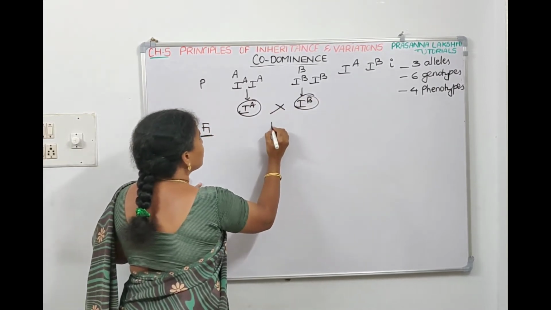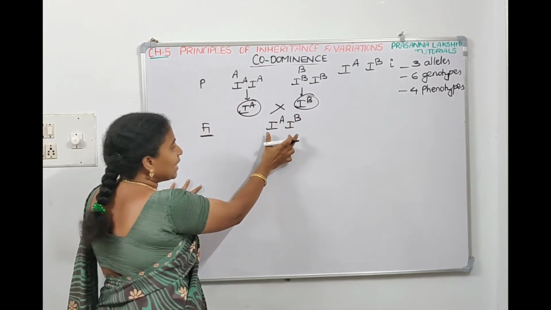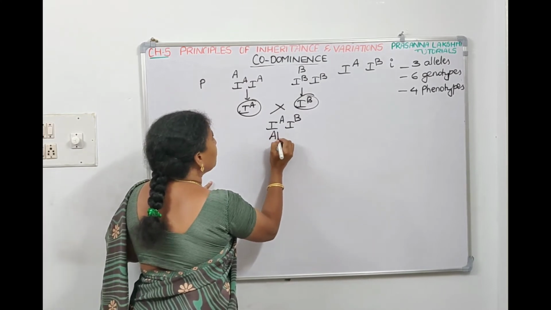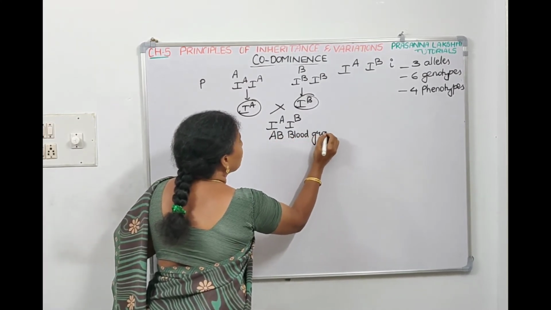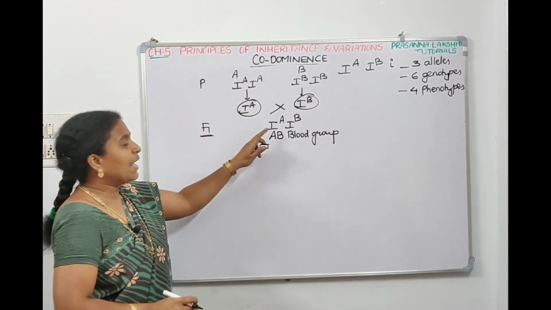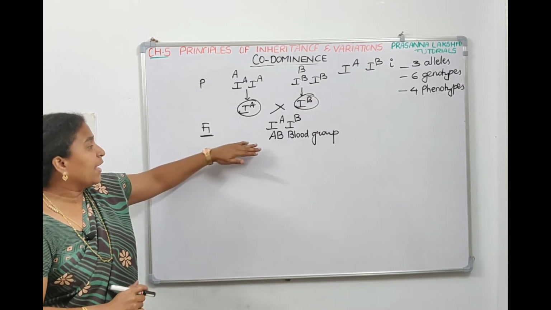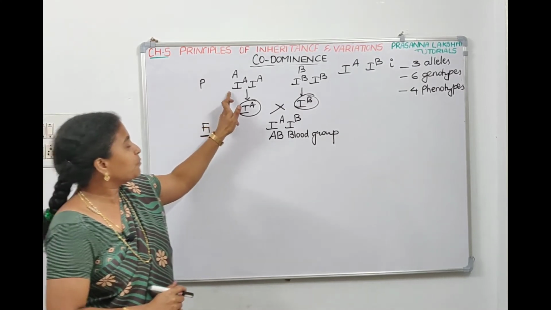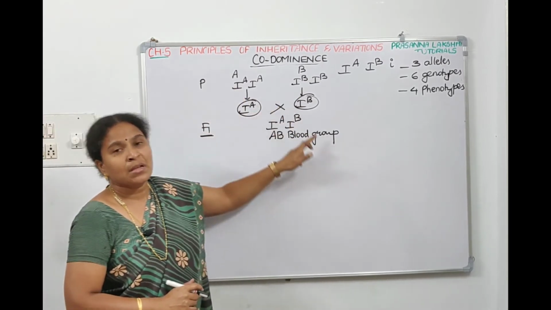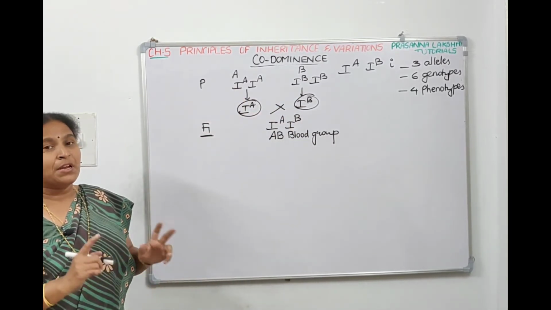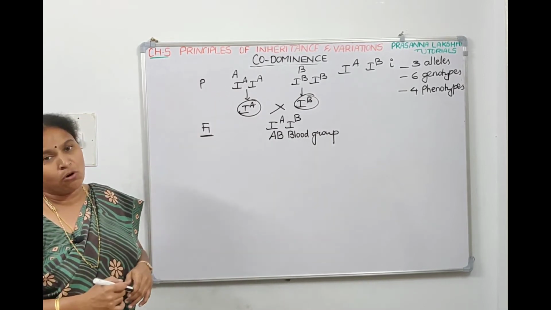Now in F1 generation, the blood group will be IA, IB. Since IA, IB both are there, the blood group will be AB blood group. That's what I told. In codominance, both A and B are dominant and they express together. And the F1 generation will resemble this parent also, and this parent also. They're having A blood group also, they're having B blood group also. So if they don't resemble either of the parents, incomplete dominance. If they resemble both the parents, codominance.